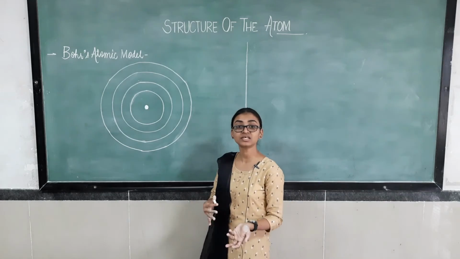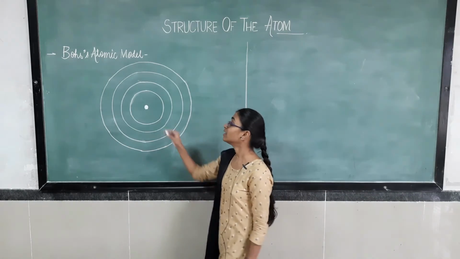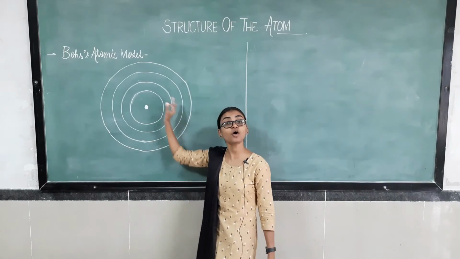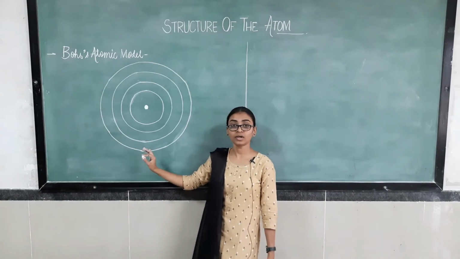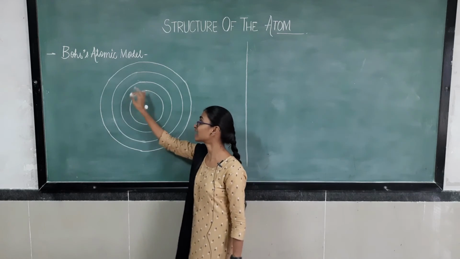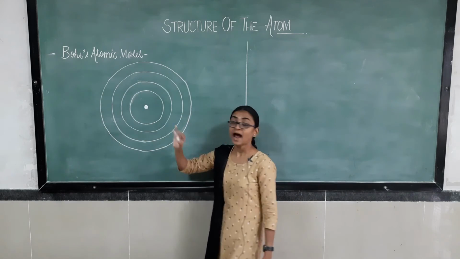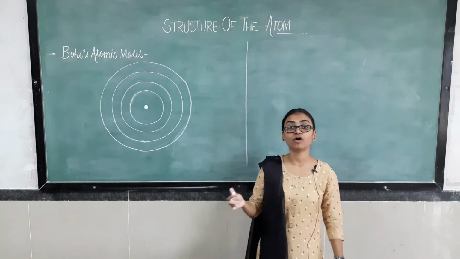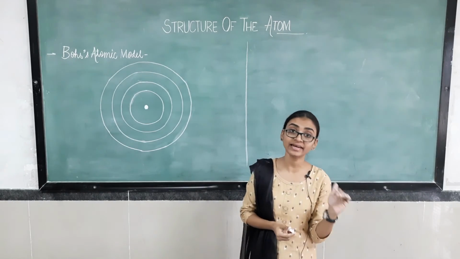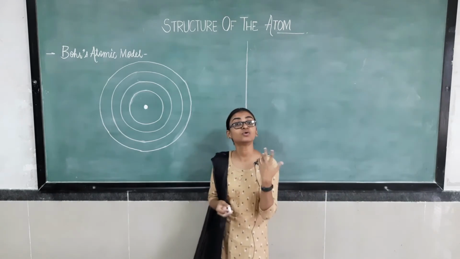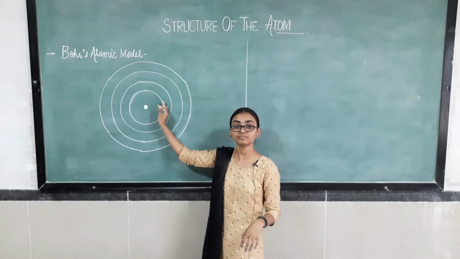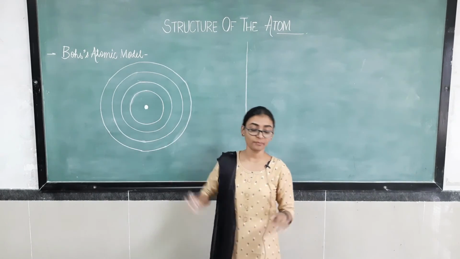Now, the second feature he postulated is that electrons are revolving in particular orbits only. This is the nucleus and these are the orbits. While revolving in these orbits, electrons do not radiate energy, meaning they will not lose energy while they are revolving in these discrete orbits.